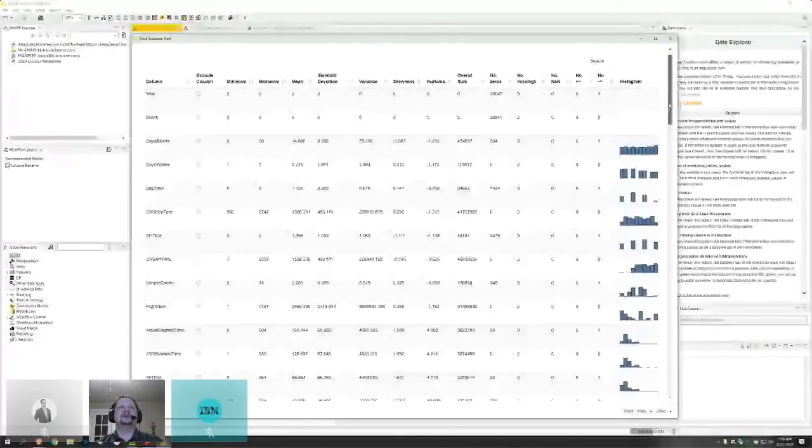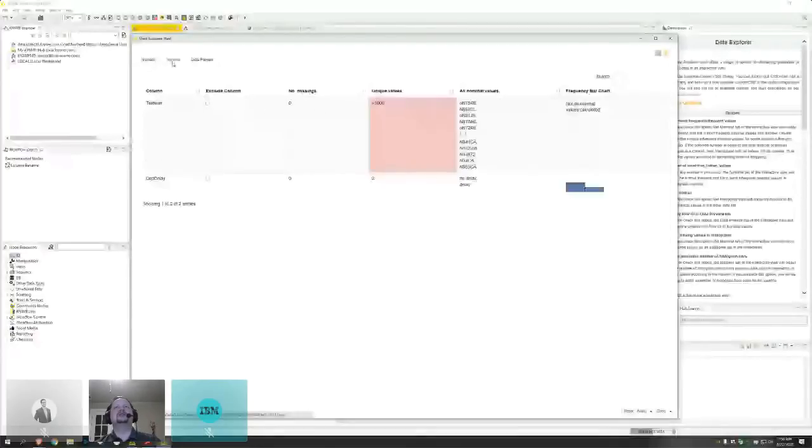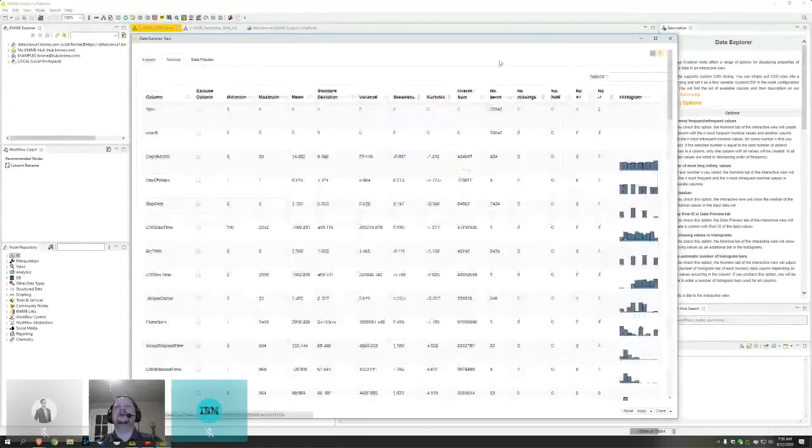So this just helps me as I look down through my data set to see what the distributions are for my numeric values. I also can see for my nominal values how many unique values I have. KNIME is highlighting this for me. For example, the tail number of my aircraft, I have more than 1,000 different unique values for that. That's probably an indicator to me that this is not something I want to use in a model, right? This is not going to be useful. I should clean this out. So I could look at things using the Data Explorer.